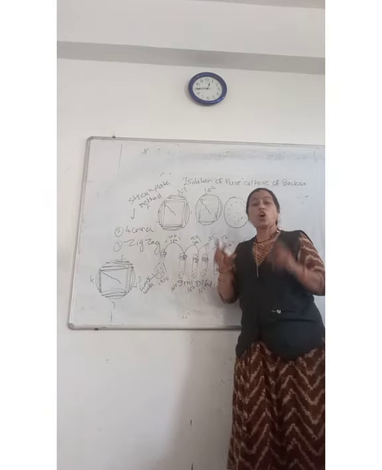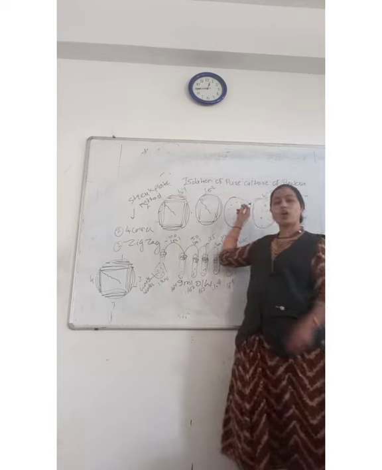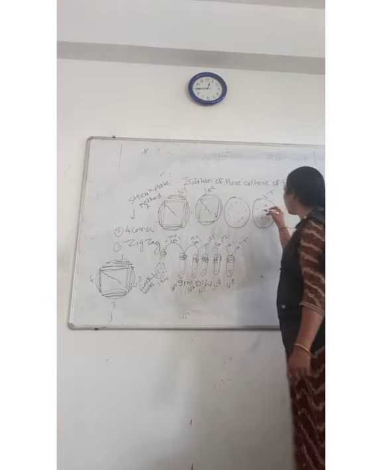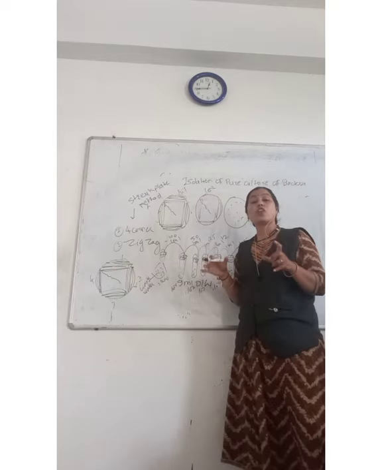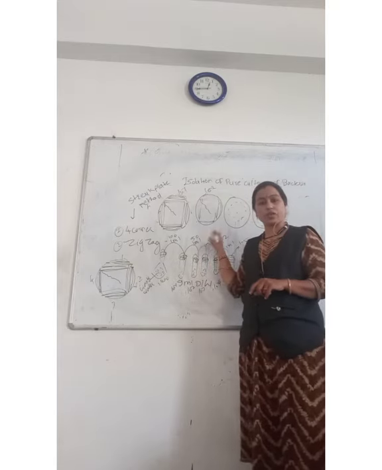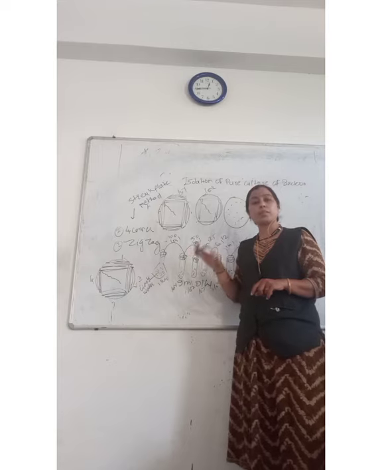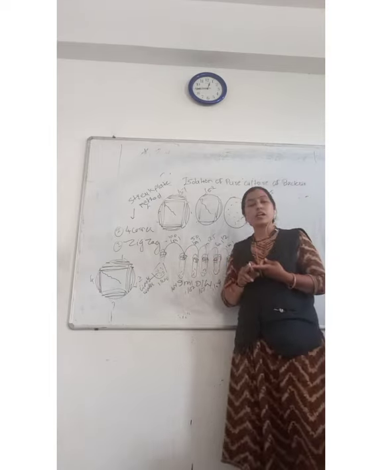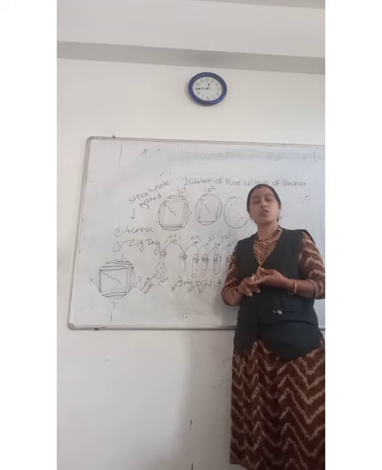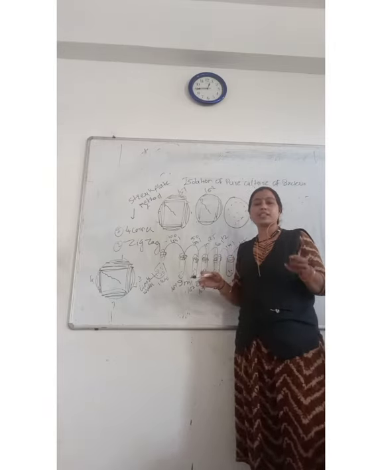Okay, so you got the colonies. Once you got these colonies, suppose white colonies are there. So you should check the morphological characters of these colonies. How should you check them? By checking the color of the colony, consistency of the colony. What is the color of the colony?